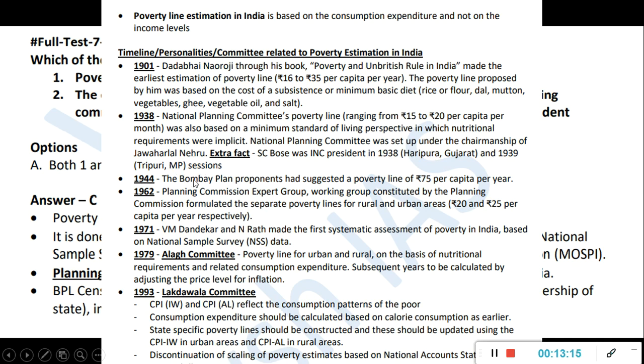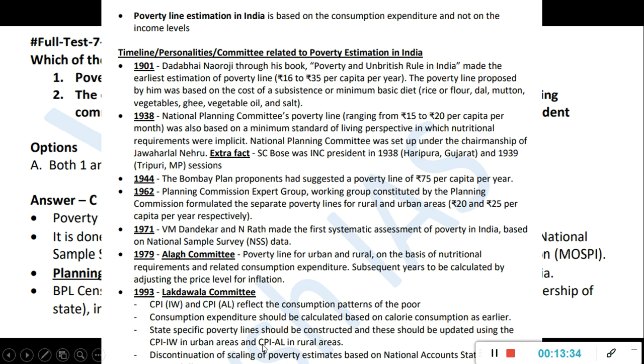Okay, then in 1944 this Bombay Plan will come. About this also, in my spectrum test there is a very detailed question. Then the Planning Commission expert group was formed here. Then these two people are there. Okay, systematic assessment. Then the Alagh committee. These committees are important: Alagh committee 1979, then the Lakdawala committee 1993.